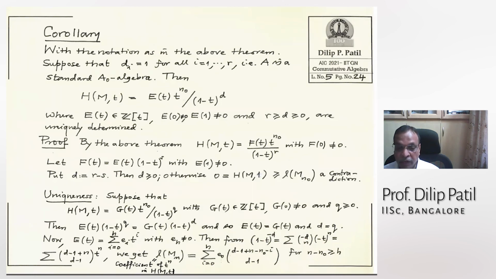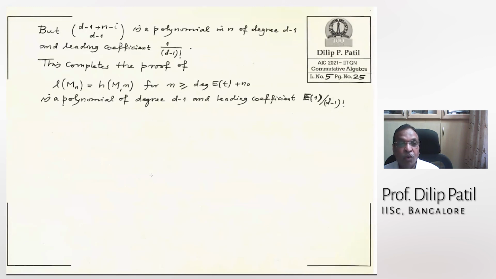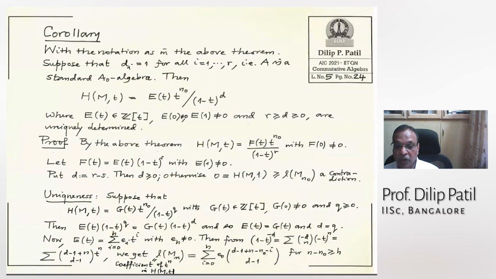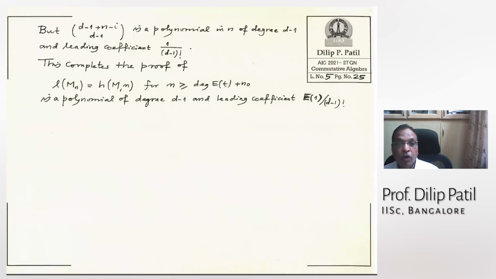This side is a polynomial. Polynomial of what degree? Polynomial of degree h. No, d minus 1, not h. A polynomial of degree d minus 1. And what is the leading coefficient? That will come from this E_0. So that's the explanation of this. Each of them is a polynomial in n of degree d minus 1, so that's what I have written here.